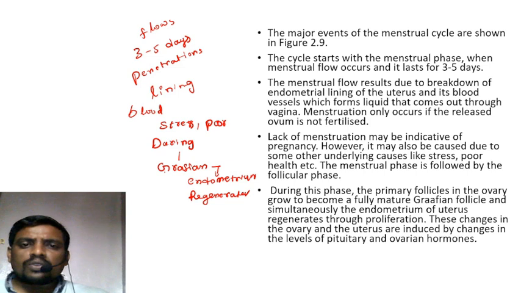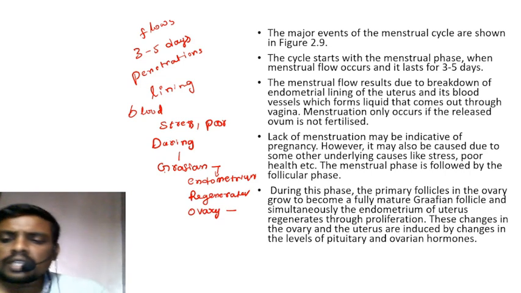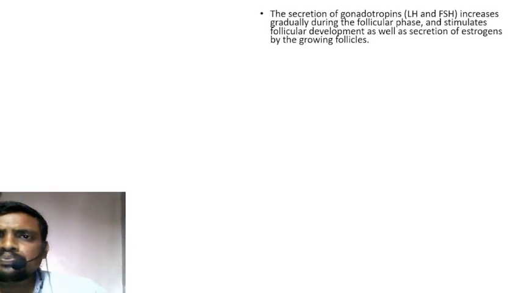These changes in the ovary and the uterus are induced by changes in the level of pituitary and ovarian hormones.